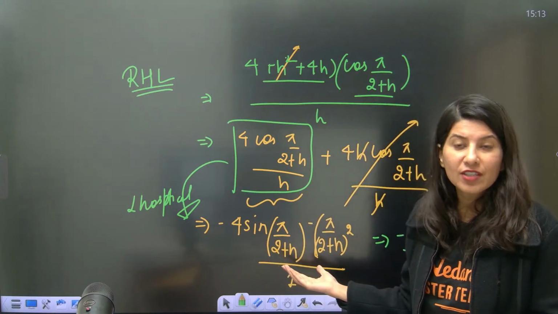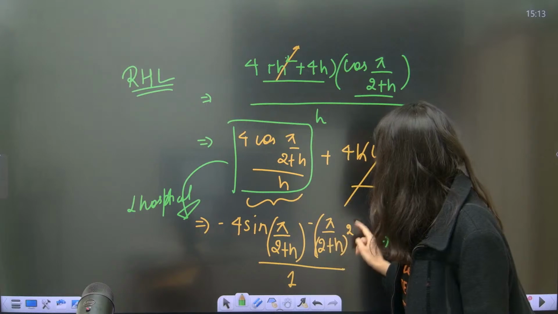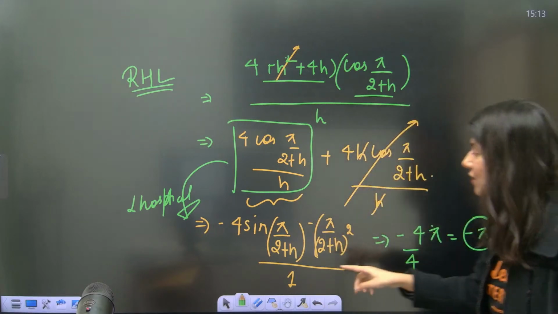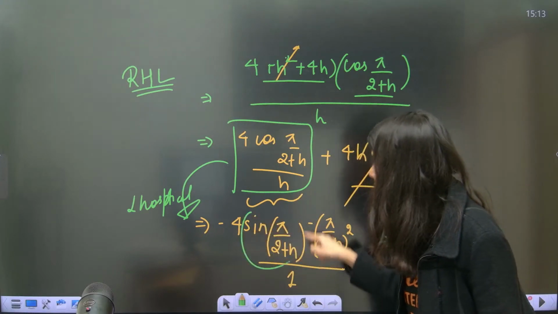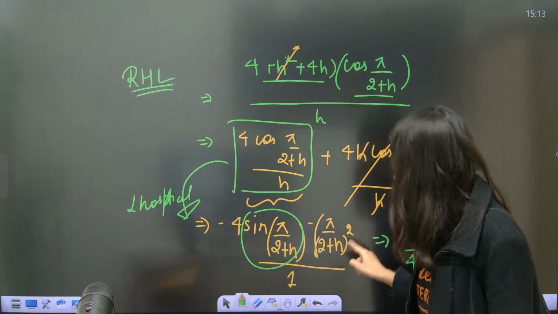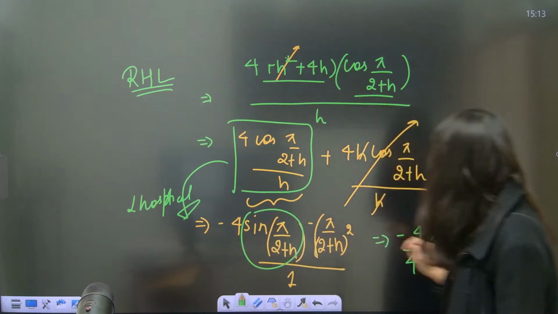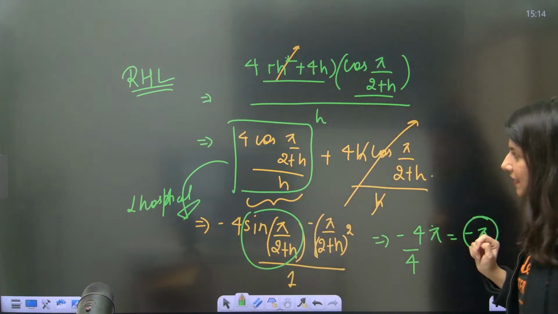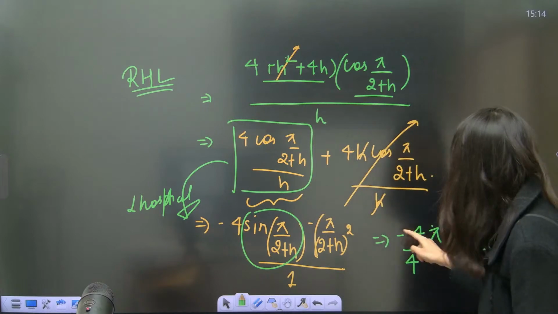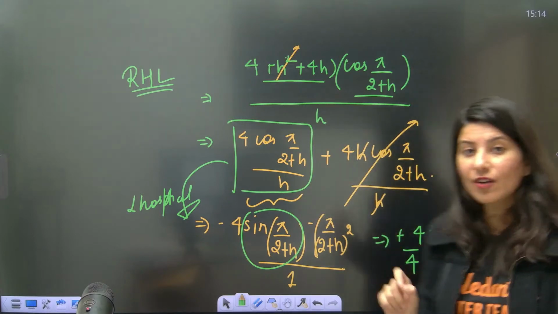We are differentiating with respect to h, so you are going to get 2 plus h whole square. And if you put h is equals to 0, sin pi by 2 is 1, minus 4 is right here. If you put h is equals to 0, 2 square is 4, so 4 cancel, and you are going to get minus pi as the answer. Okay, so minus pi will be the answer of right hand limit.